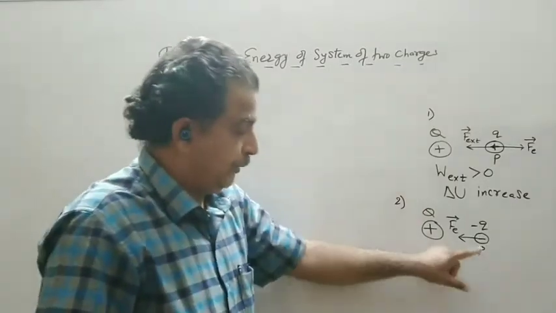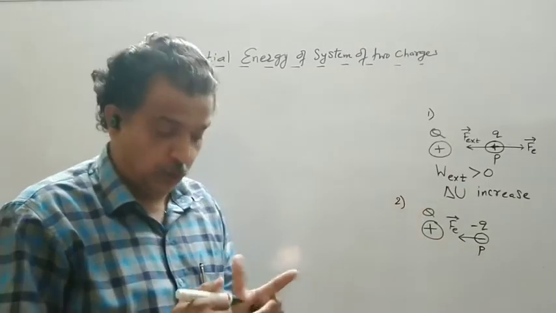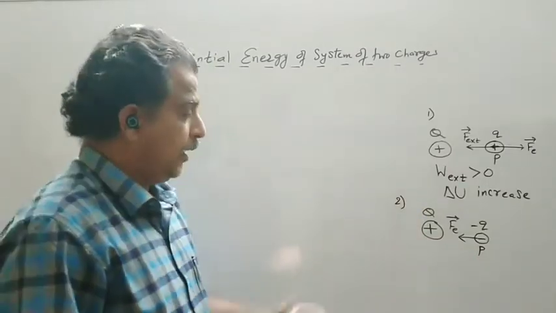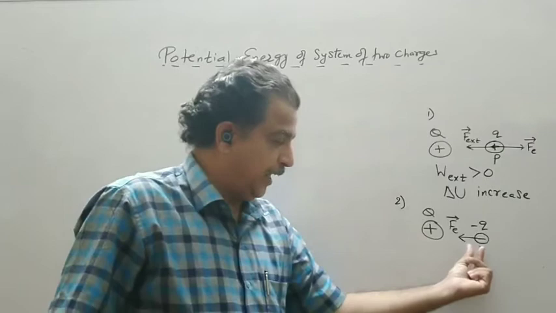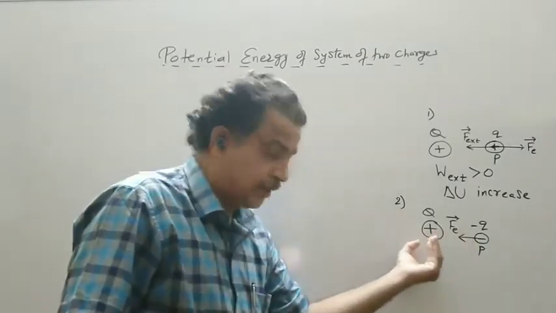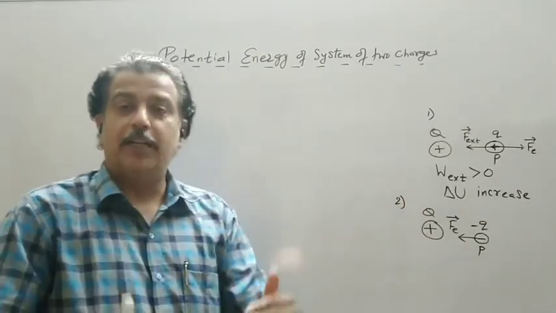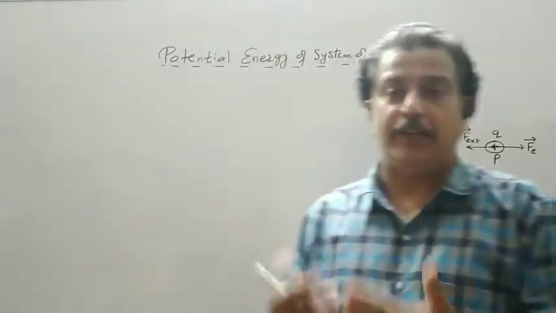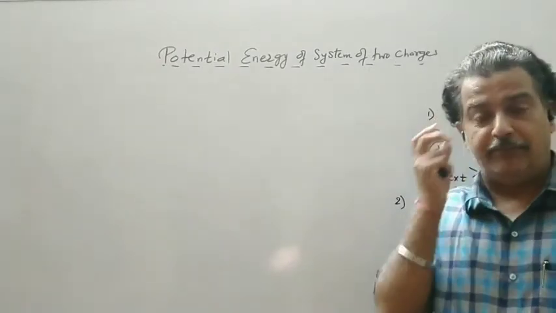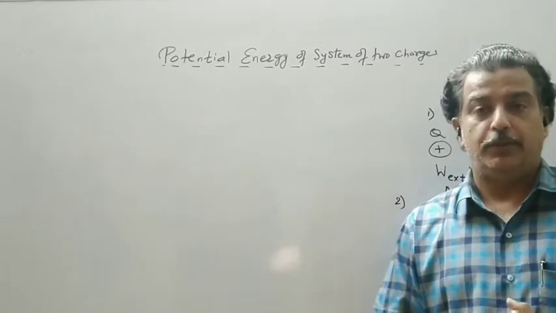Now there are two possibilities. If I keep a negative charge at point P, it will be attracted towards the source charge, which is positive. So the work is done by the field, and this work done by the field will be positive.